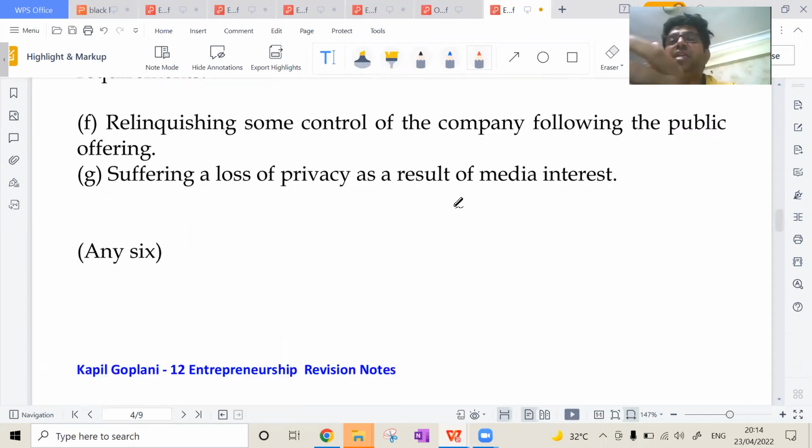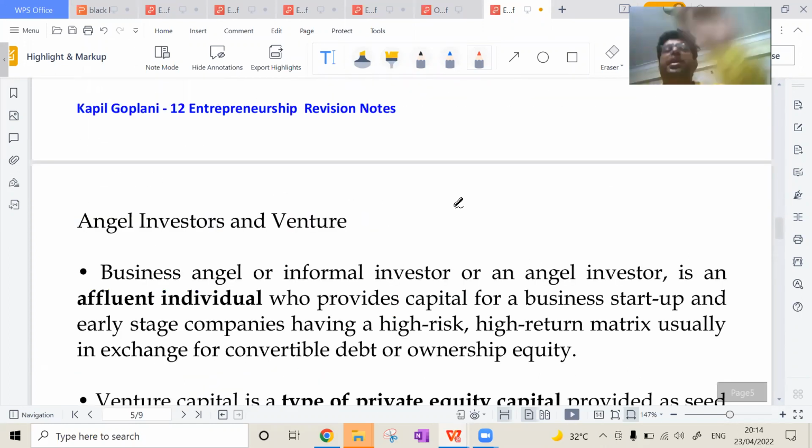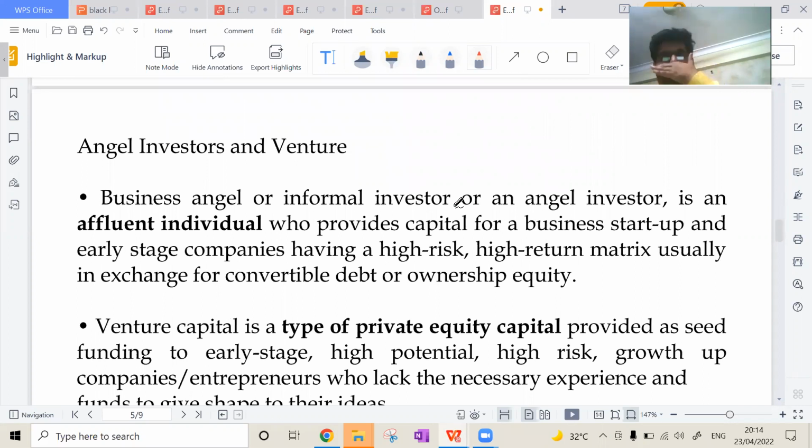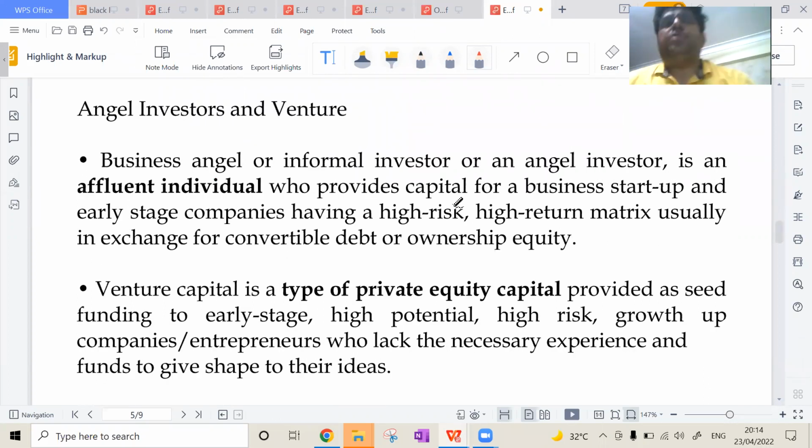Okay, now you can go by any six that is being given. Now coming on to angel investors and venture capital, the last topic of today. So I will ask one of the persons to read out. I have a bad throat now. Anyone who can read on my behalf? Lavina, yes, I'm asking Lavina, you can read out this paragraph.